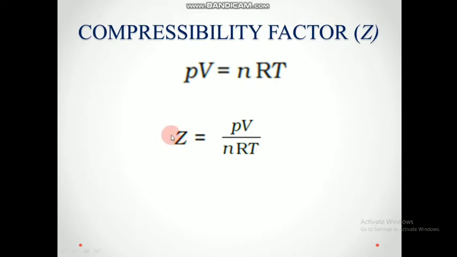If the equation is Z = PV/nRT, then what will be the value of Z for ideal gases? For ideal gases, PV = nRT. For example, let us consider PV is equal to 10. Then nRT will also be equal to 10 for ideal gases. So what will be the value of Z? 10 by 10 will be 1. So for an ideal gas, Z will always be equal to 1.